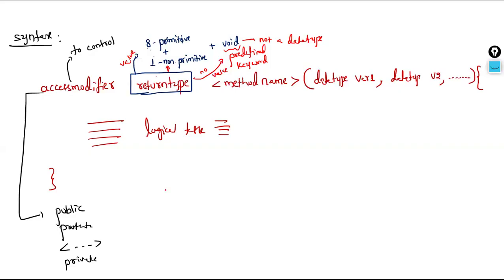That's clear. Next, at one point of time, how many values can we return? Only one value can be returned at one time. Can we return a name and a number? Not possible. We can return only a name, or only a number, but mixing more than one thing in the return value is not possible. That's why only one value will be returned at one time by using a method. So this is about return type.